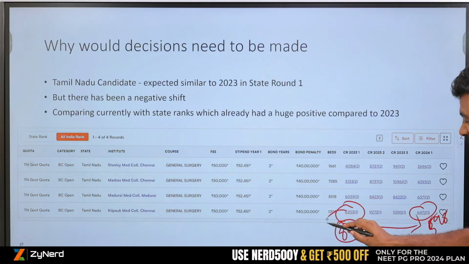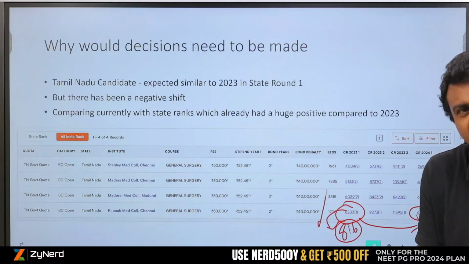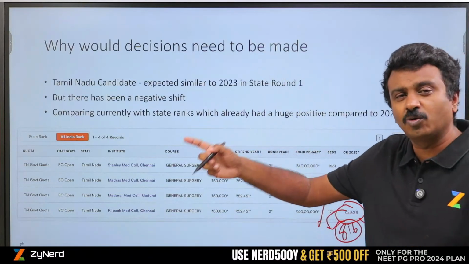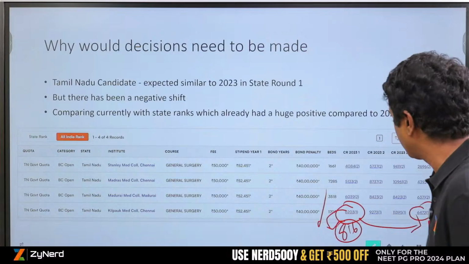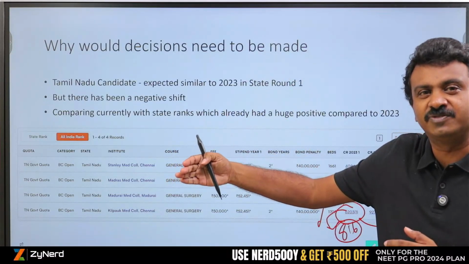last year. So because there is a difference in the all India rank versus state rank, we assume that possibly that is a huge negative shift, but this might get compensated in the further rounds. So leaving a seat in state round 1, or thinking that state round 2 might not give me good options because there is a negative shift, may not happen, because in all India anyways there will be shifts.